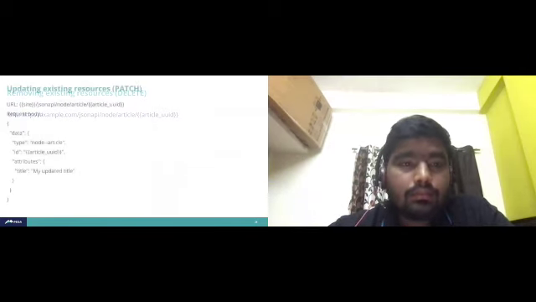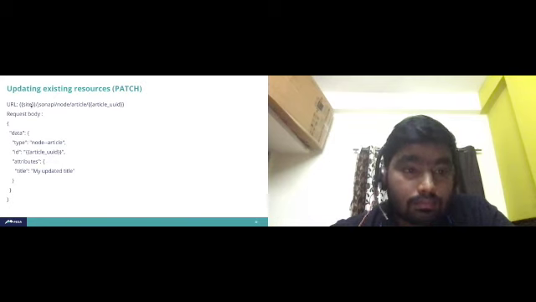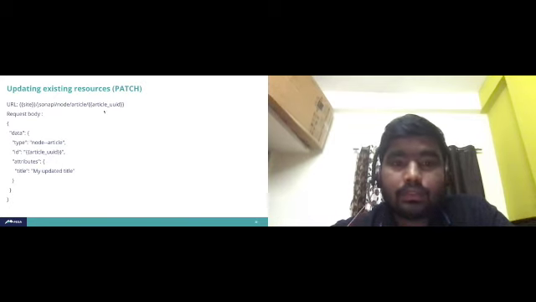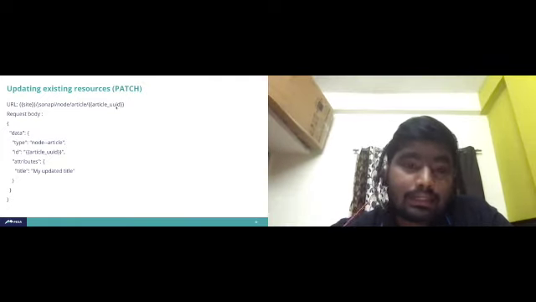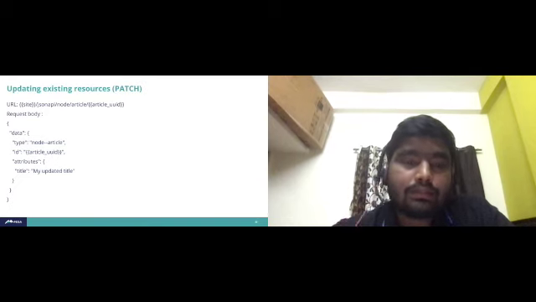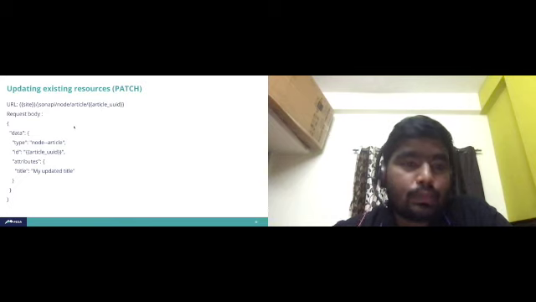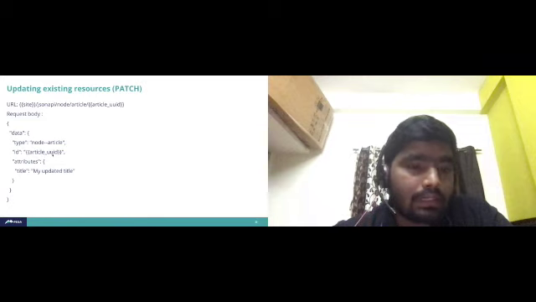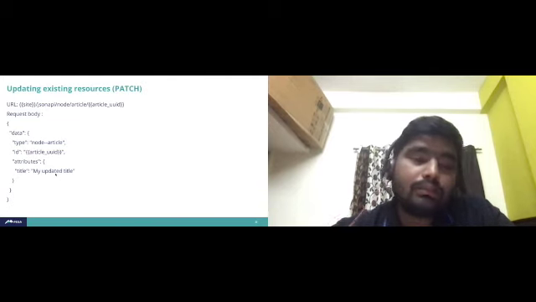Next, if you want to update an existing resource, we use the PATCH method. The endpoint URL should be jsonapi/node/article/article UID. While updating we need to set the article UID, but while creating it's not required. Because we need to update a specific article, we need to pass the article UID, and the request body should be the same. Here also we need to include the article UID, and the attributes depend on what you want to update, whether the title or the body.